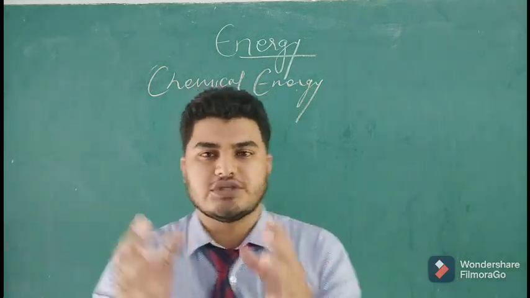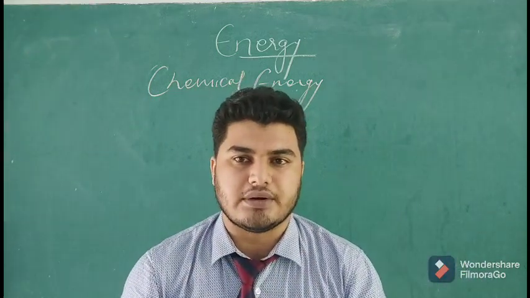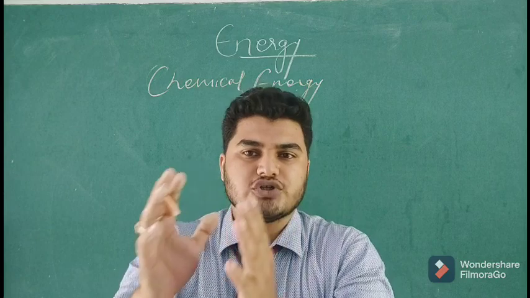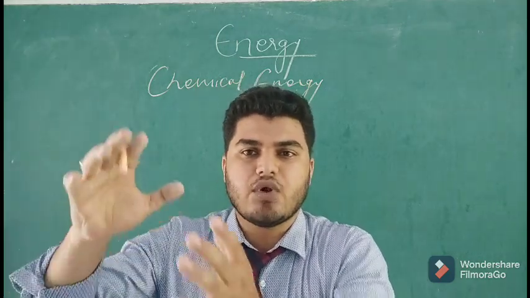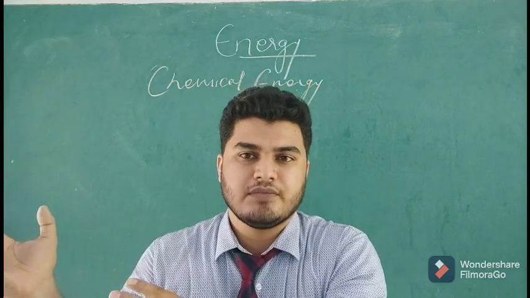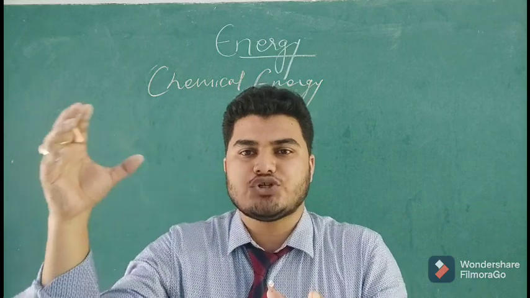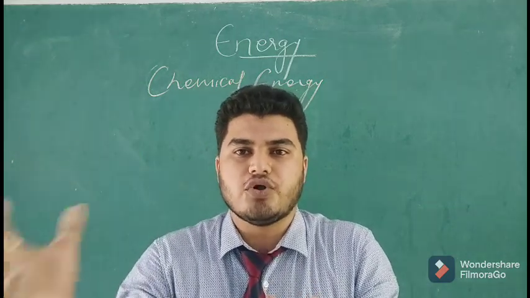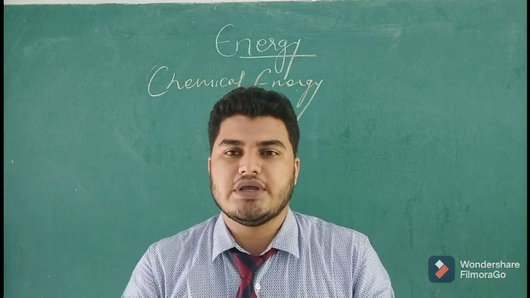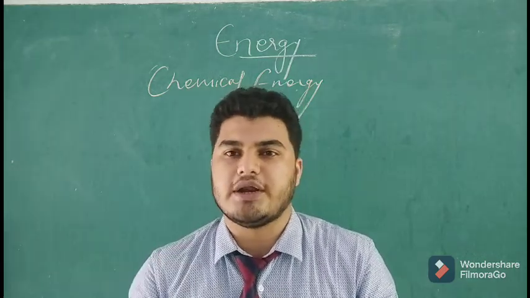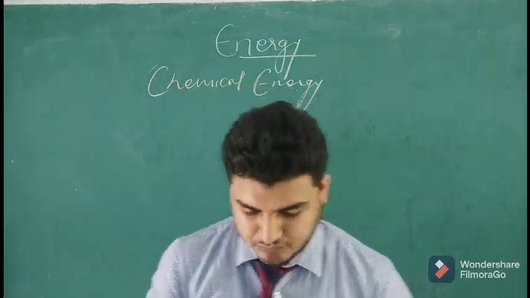Like plants do photosynthesis. They utilize the light energy coming from the sun, and by the process of photosynthesis they prepare food for themselves. So they are converting it into chemical energy. That food they utilize for themselves, and they also store the extra food in the form of fruits or vegetables. So that is again an example of chemical energy. I think you must now have an idea of chemical energy.